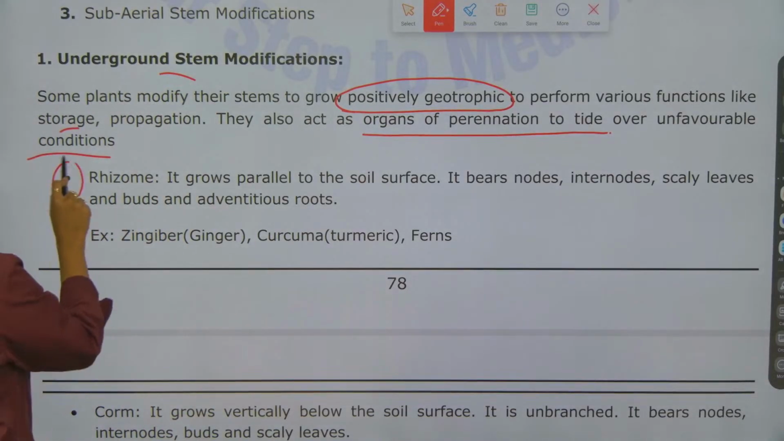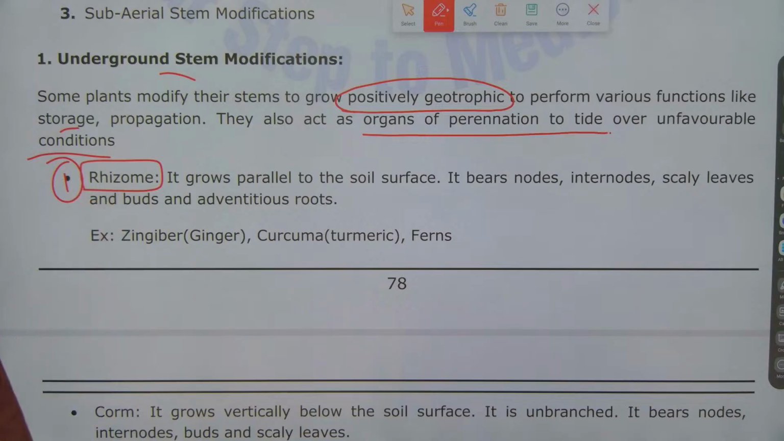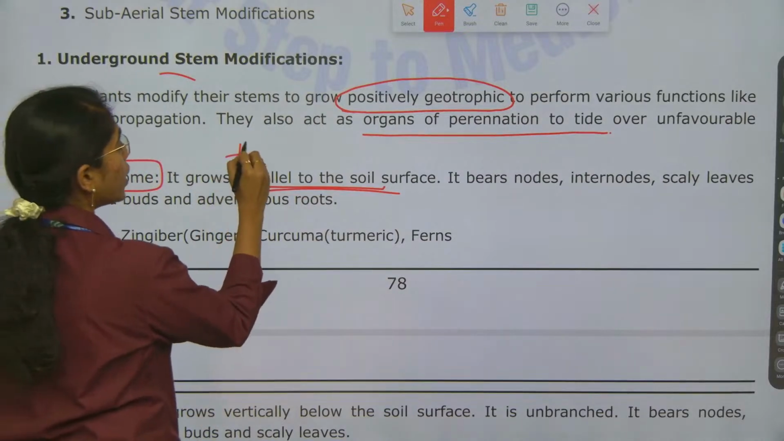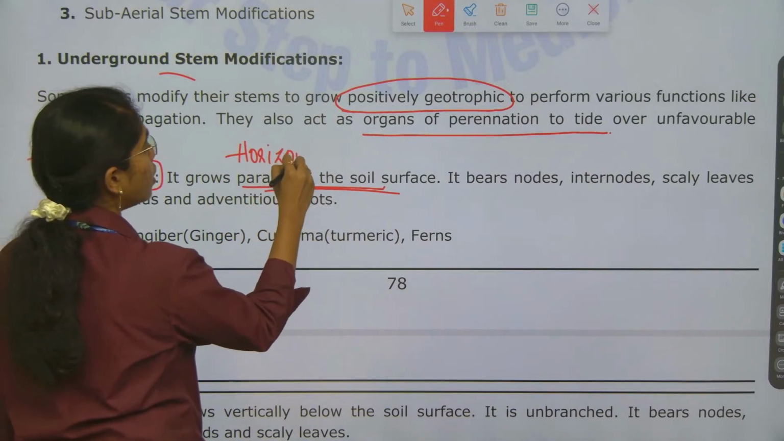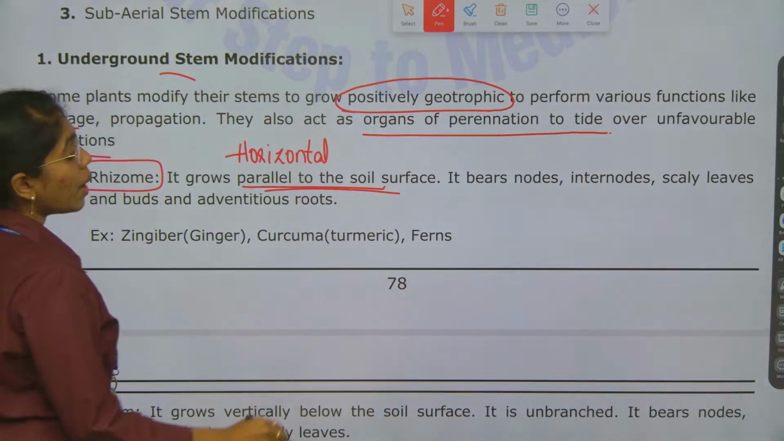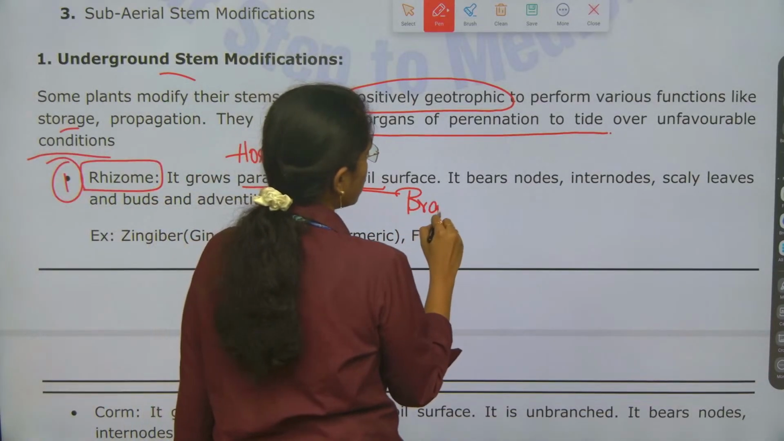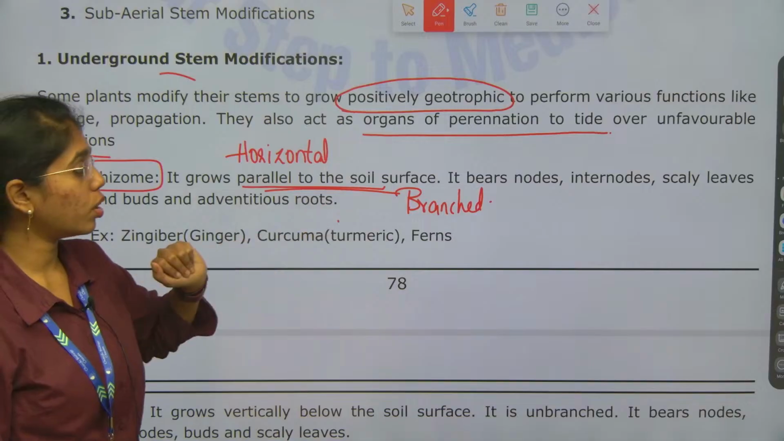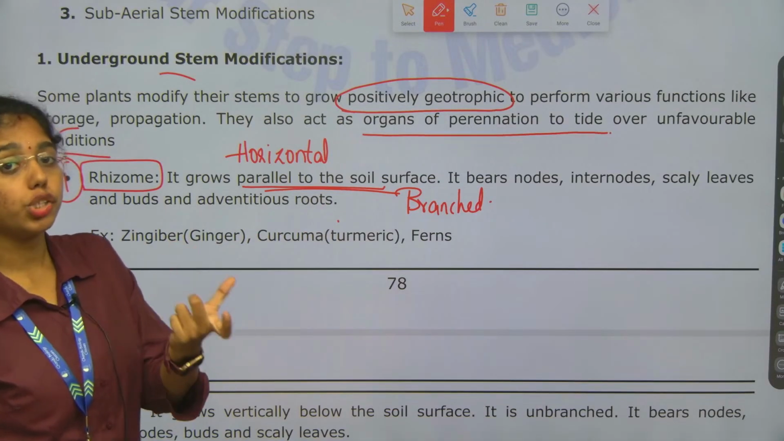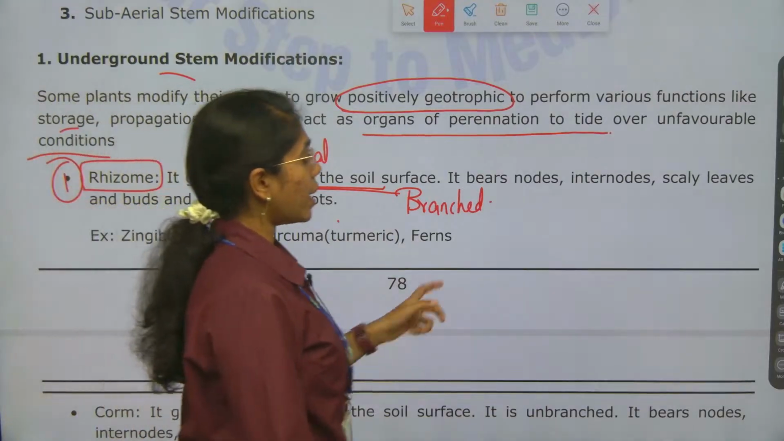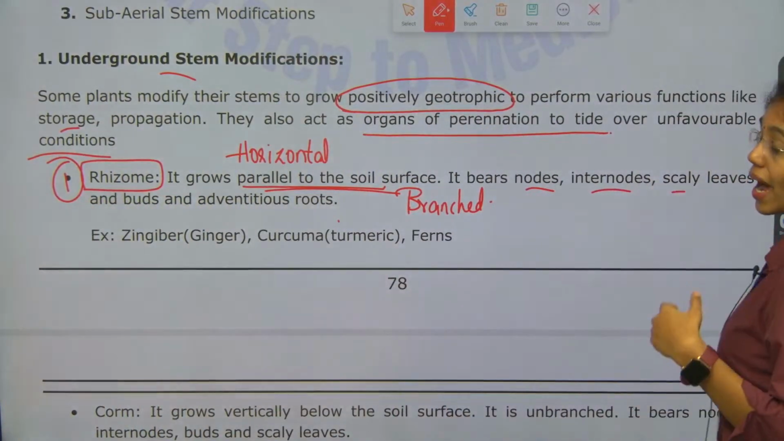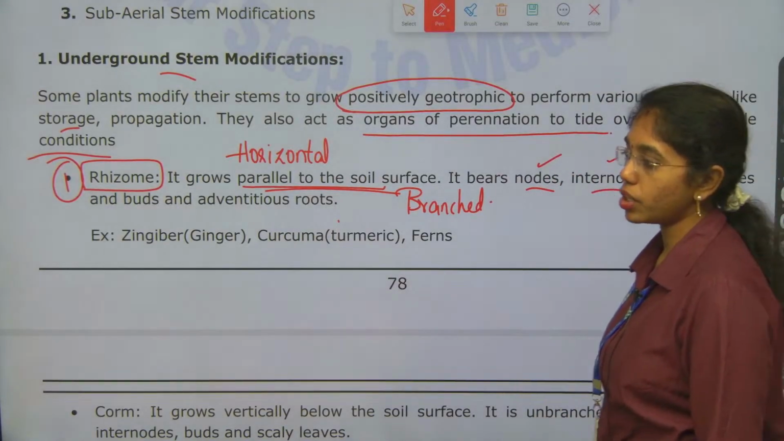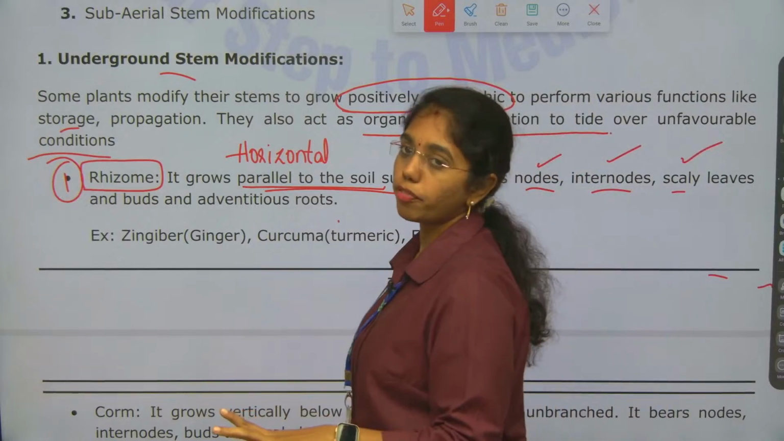First type of underground stem modification is rhizome. Here in rhizome, this grows parallel to the soil surface, or here you can also mention horizontal to the soil surface, and it is branched. Best example is your ginger, which you see each day. It bears nodes, internodes, scaly leaves, buds and adventitious roots. Nodes, internodes, scaly leaves, buds and adventitious roots are present in each type of modification.